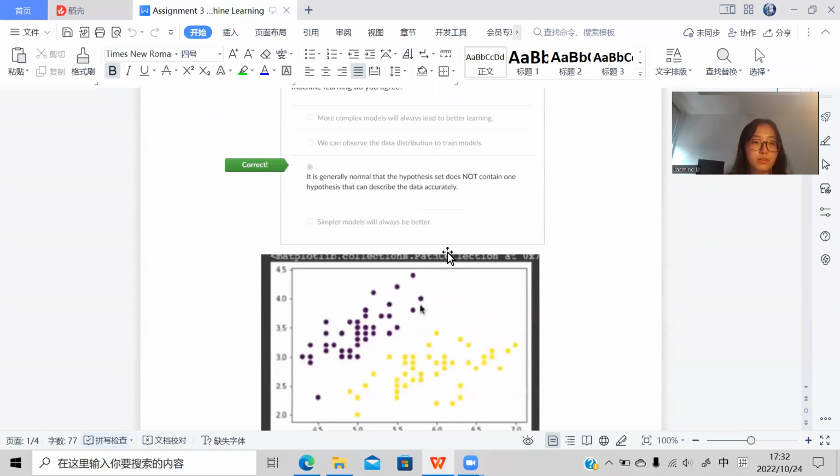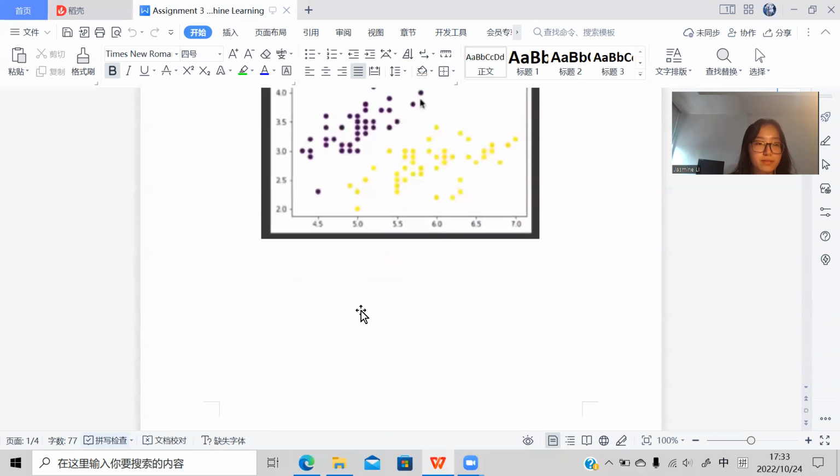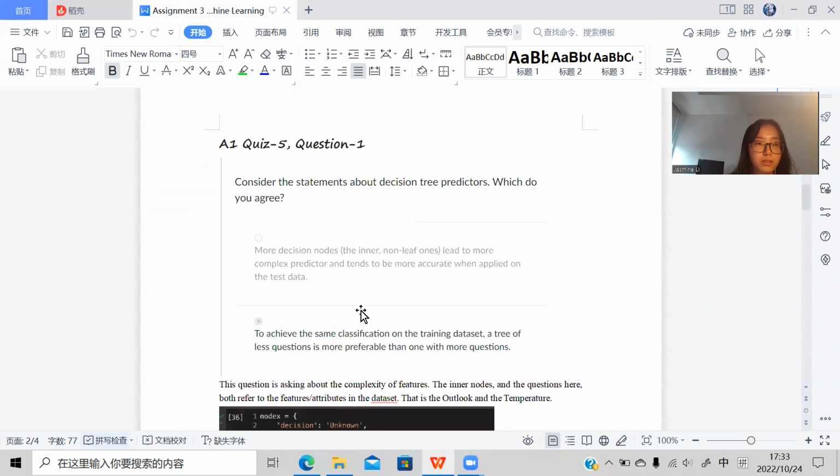And the second one is talking about the data distribution. We can observe a part of data distribution, but we cannot observe all of them. So like our training data is limited, like this iris flower datasets. We only have some samples of data. We cannot include all iris flower growing all over the world in the training dataset. That is why option 2 is wrong. Go to the next quiz.